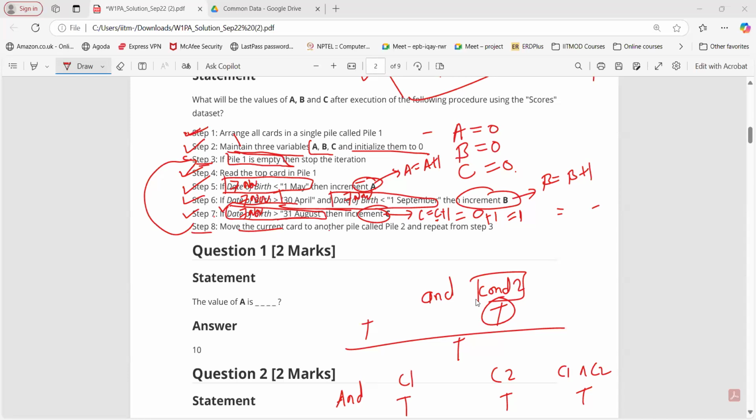If in step 7 the date of birth is greater than August, then C will increment. So if the date of birth is September, why can't we increment C in step 7? Yes, we have to increment. Any September date is greater than 31st August, so that will be true, and we are going to increment C. We are doing that.